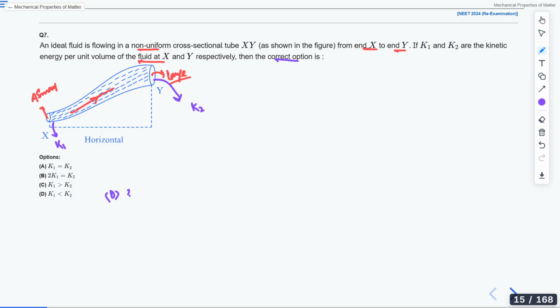What are you told? That if K1 and K2 are the kinetic energies per unit volume at X and Y, then you have to find the relationship between K1 and K2. Option D is the correct option that I am getting from the majority of the students. All of you, please answer this.